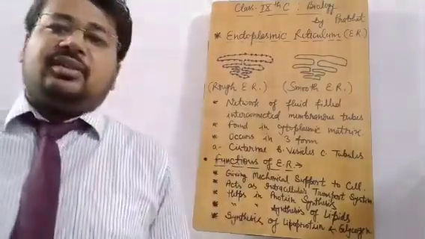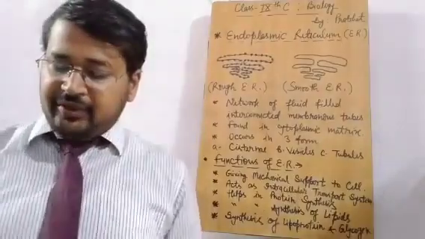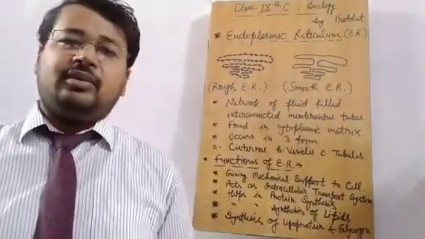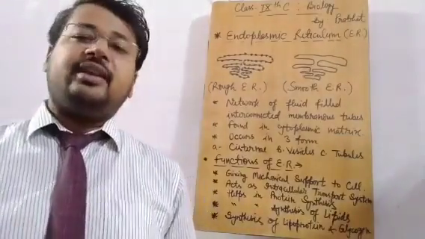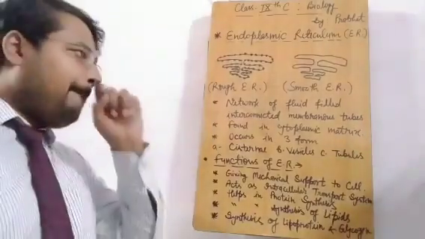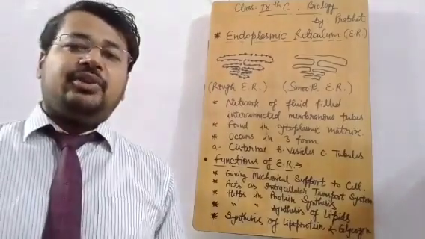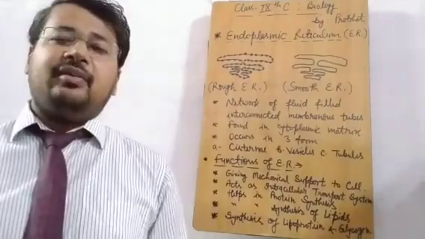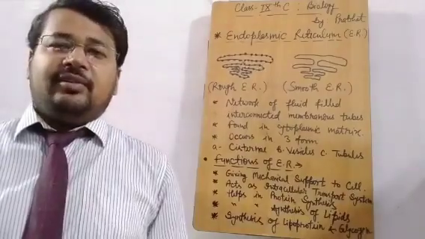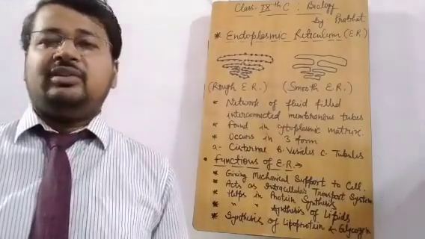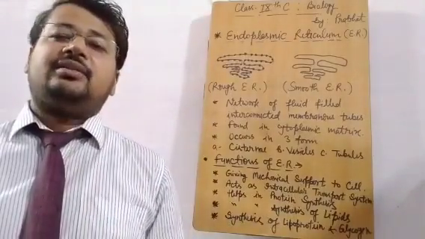So now we will move to the functions of endoplasmic reticulum. The first function, as it is mentioned: ER forms a network in the cytoplasm matrix giving mechanical support to the cell. The second one is that it functions as an intracellular transport system for various substances. As I discussed, all the materials that are synthesized inside the nucleus and nucleolus are supplied to the cytoplasm and are made available to other cell organelles present inside the cytoplasm. Synthesis of lipids, lipoproteins and protein synthesis takes place inside the nucleus and nucleolus.